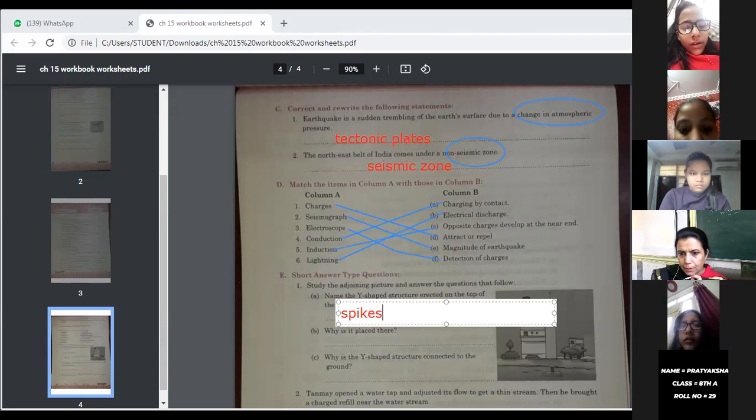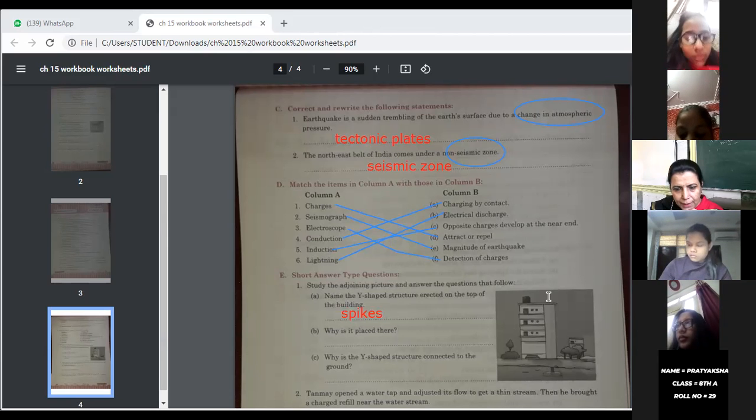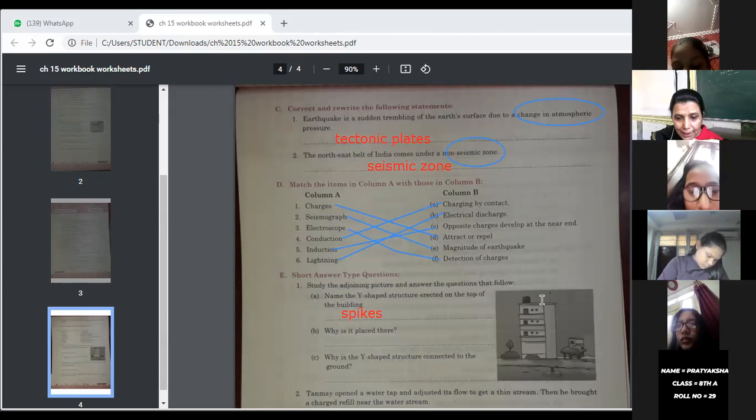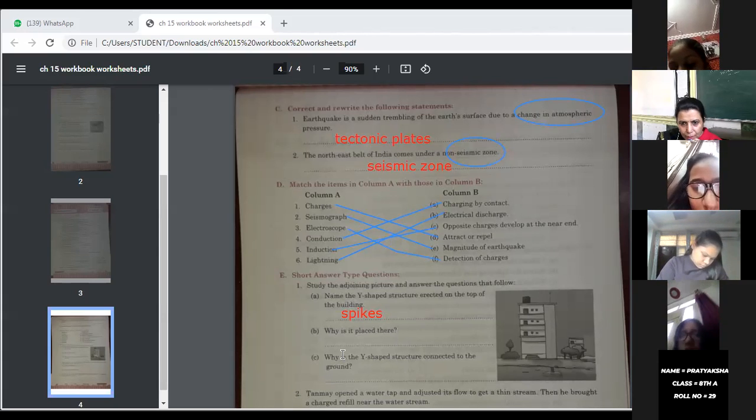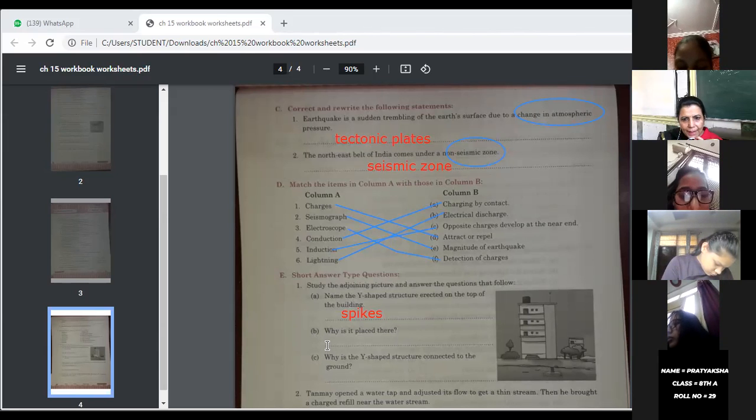These are spikes. This Y structure has spikes, and these spikes are there to attract the lightning. Next is, why is it placed there? I have just told you.